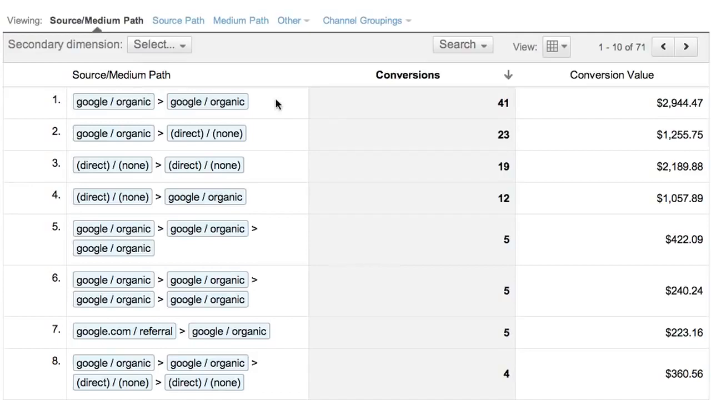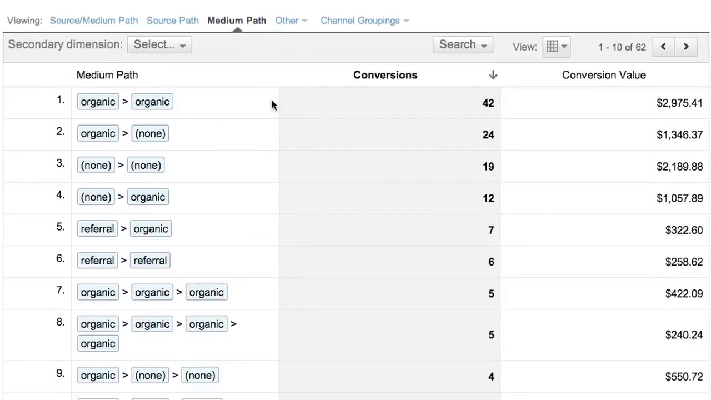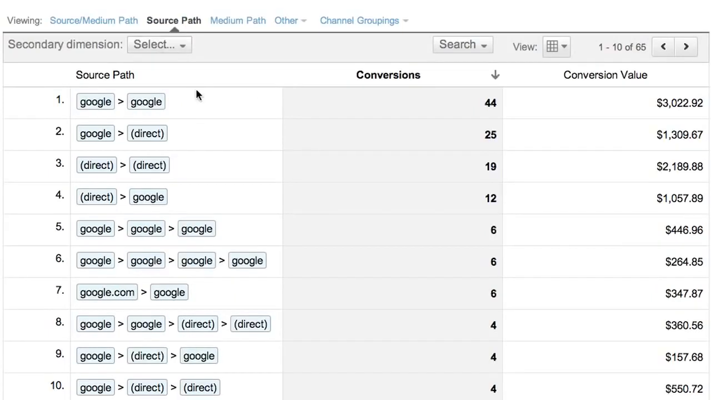Looking at the first path in the table, we see that the most common conversion path for our customers was 2 interactions with Google Organic Search, and there were 41 conversions from this path. Grouping by medium, we see that the most common conversion path was 2 interactions with Organic Search. Grouping by source, we see that the most common path was 2 interactions with Google.